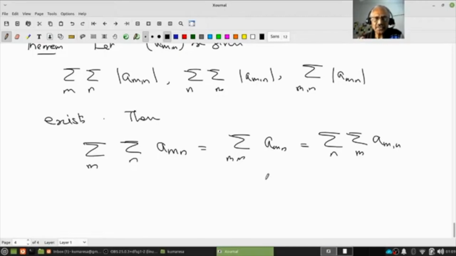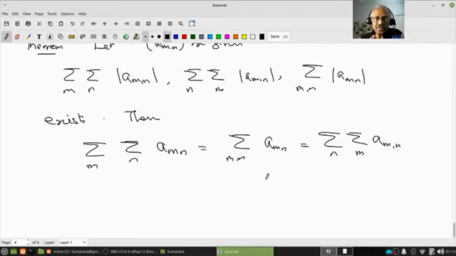The question is, given a double sequence, we have defined an associated double series. And for that, we have defined the notions of three sums: two iterated sums and one double sum. Given a double series, I want to know whether it is convergent, and what its sum is. What we know is how to sum an ordinary infinite series, the summation from n equal to 1 to infinity of a_n.